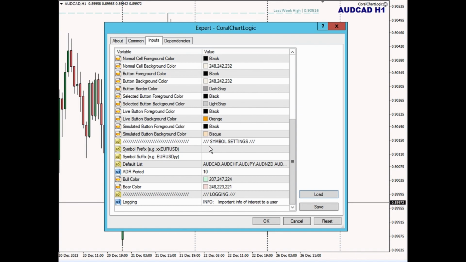The other settings for ChartLogic are the symbol settings. And when we talk about strategies in ChartLogic later, then we'll go into more detail on the symbols. For now, I'm not going to make any changes here. And then at the end of today's video, I'll go into detail about the logging settings.